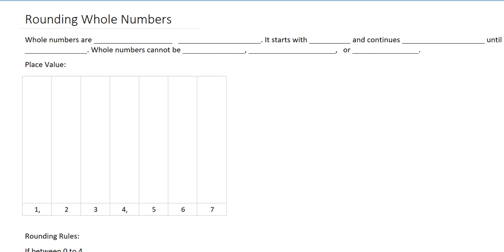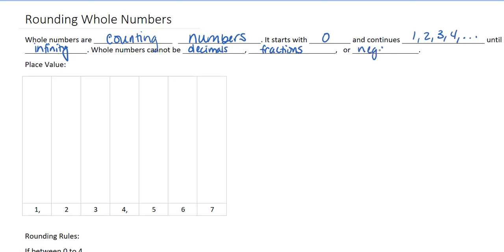Rounding whole numbers. Whole numbers are counting numbers. It starts with 0 and continues on. So it can go 1, 2, 3, 4, and so forth until infinity. So forever. Whole numbers cannot be decimals, fractions, or negative.